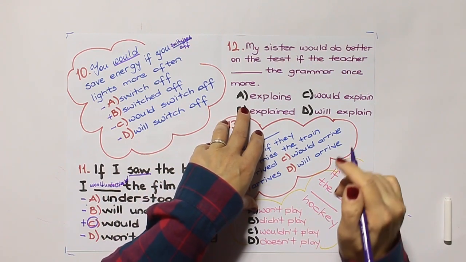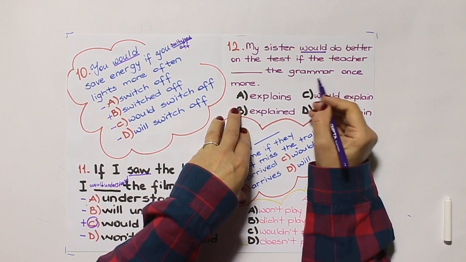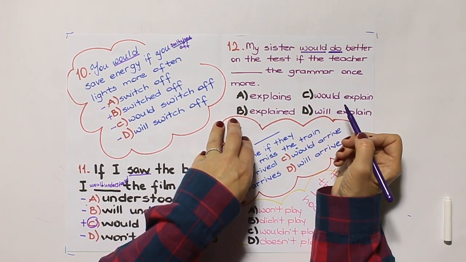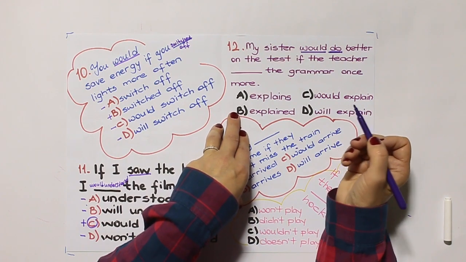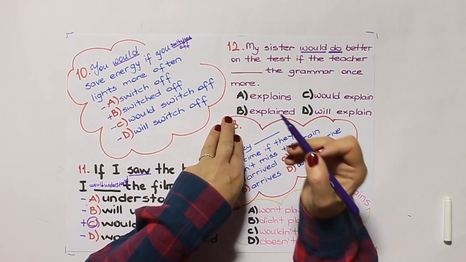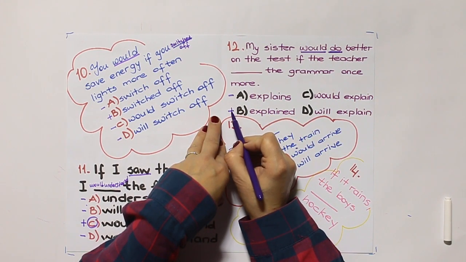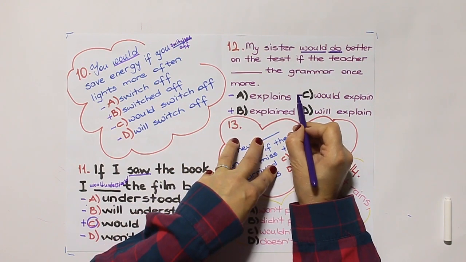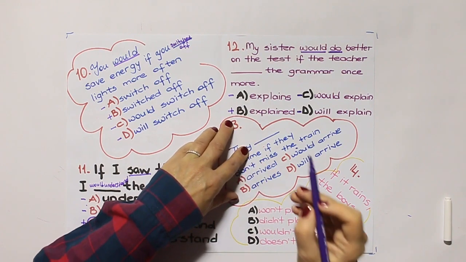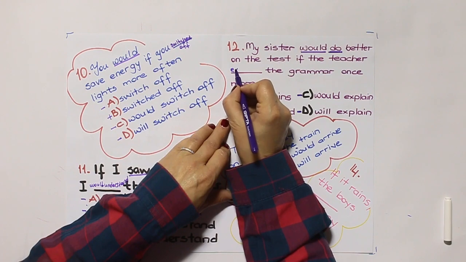12. My sister would do better on the test if the teacher explained the grammar once more. Again, as you see, the past form of will and type 2. So we need the past simple verb. And let's look. A, present. B, past. And these are the wrong choices. So the correct answer is if the teacher explained.